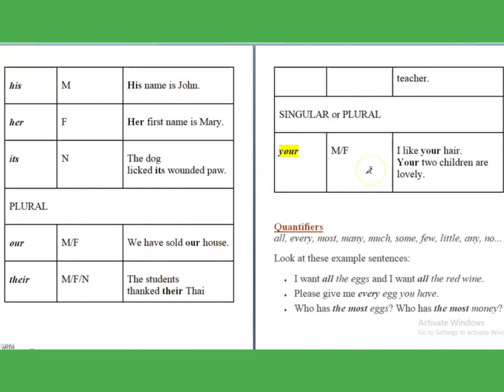Fine. Now the next is quantifiers. What are quantifiers? Like all, every, most, many, much, some, few, and so on. These are all quantifiers. Like I want all the eggs and I want all the red wines.